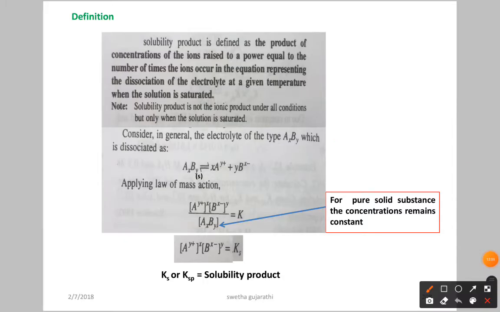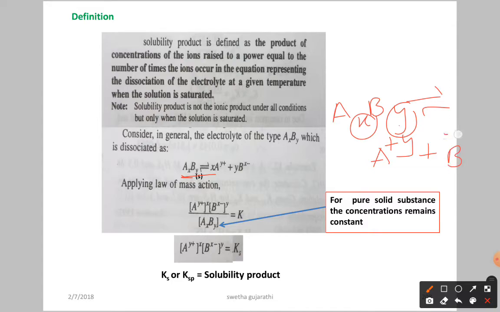So this AxBy electrolyte undergoes ionization. So what are you going to get here? AxBy: A has to get this much charge, y, and B has to get this much charge, x. If you assume A as a cation, it is plus y and B is minus x.